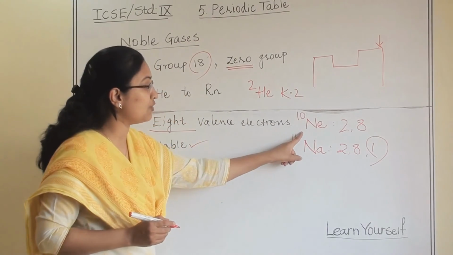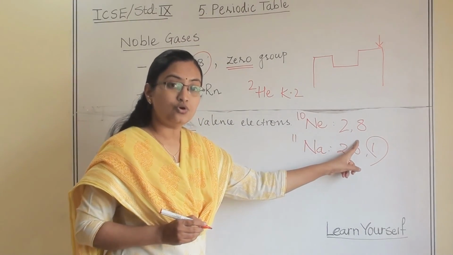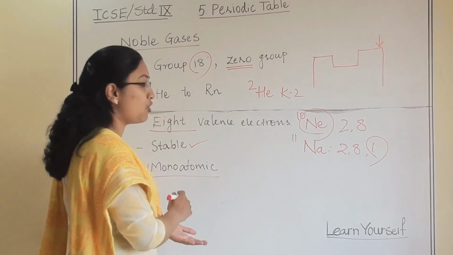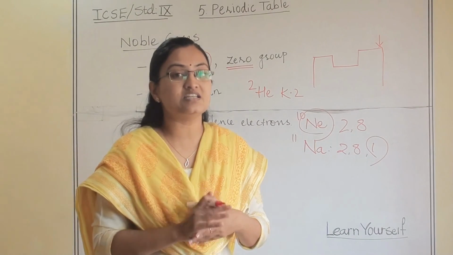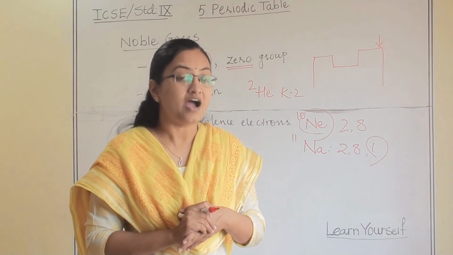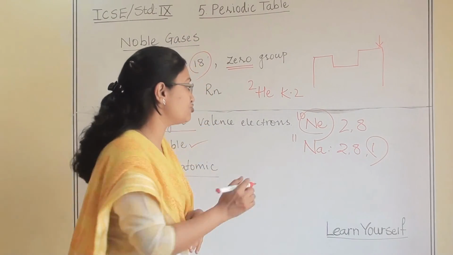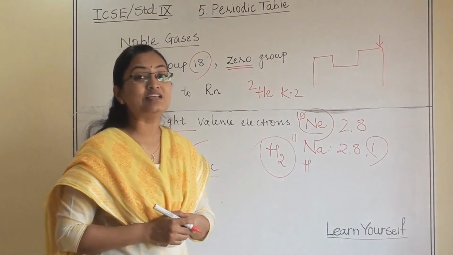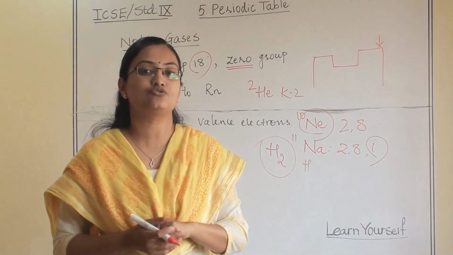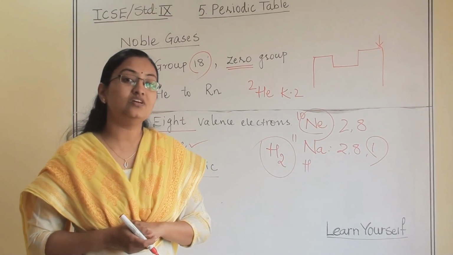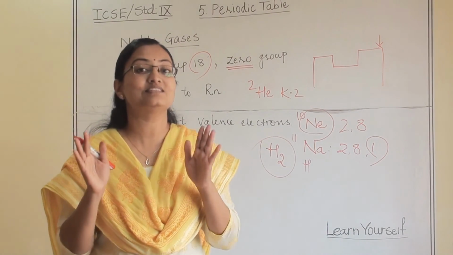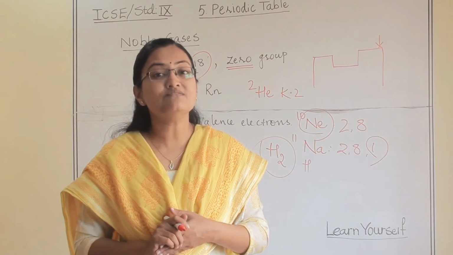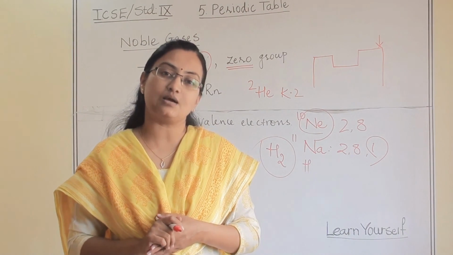But neon is already stable. So, it does not need any other atom to become stable. That's why they are monoatomic. They exist in nature as monoatomic. If hydrogen wants to exist alone, it has to form an H2 molecule. Alone, hydrogen cannot be stable because it has only 1 electron. But this is not the case with the noble gases. So all the noble gas atoms are monoatomic. They are stable. They have zero valency because their outermost shell is completely filled.